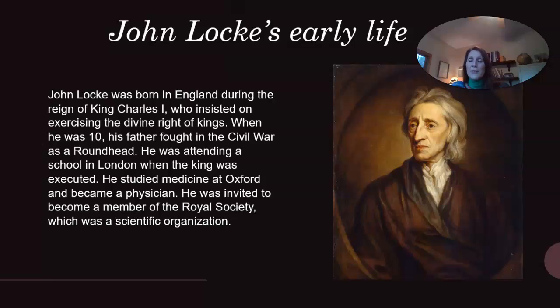John Locke's early life. John Locke was born in England during the reign of King Charles I, who insisted on exercising the divine right of kings. When he was 10, his father fought in the Civil War as a Roundhead, which we learned about in our last lesson. He was attending a school in London when the king was executed. He studied medicine in Oxford and became a physician. He was invited to become a member of the Royal Society, which was a scientific organization.